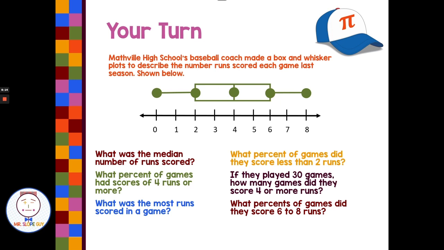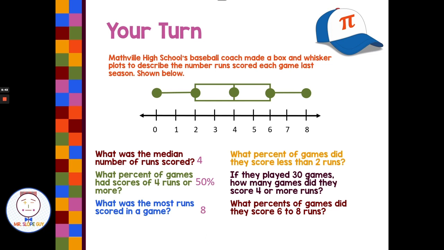All right, welcome back. We have, what is the median number of runs? Well, the median number of runs is right here in the middle of the box. That is 4. What percent of games had scores 4 runs or more? Well, 50% above, 50% below the median, so 50% of our games would be more. What was the most runs scored in a game? Well, we have this point right out here at 8, so 8 would be the most scored in a game.